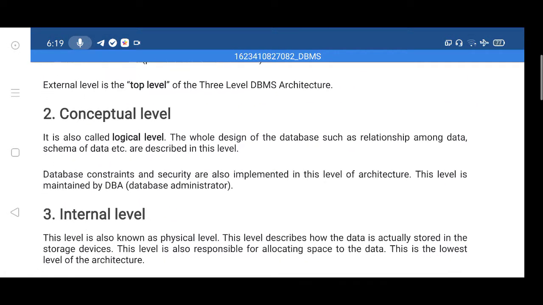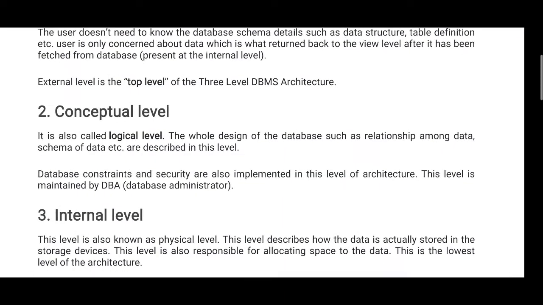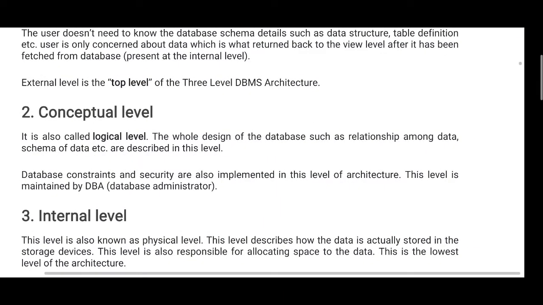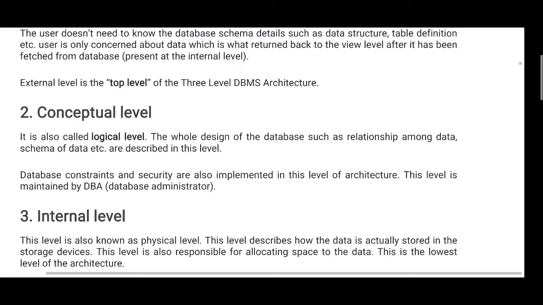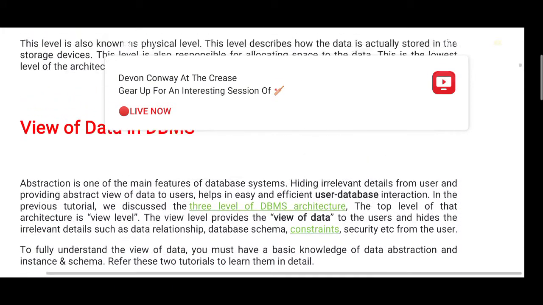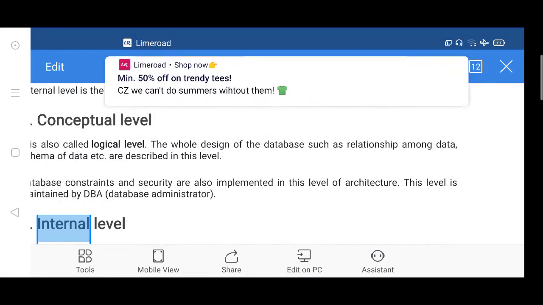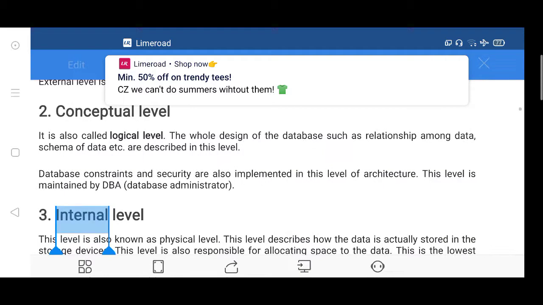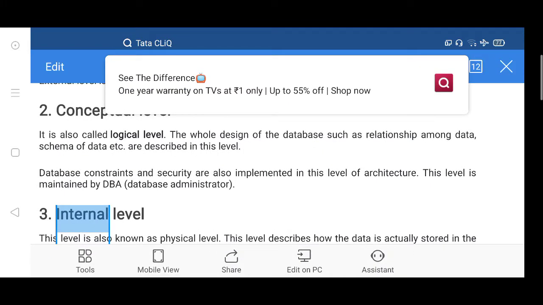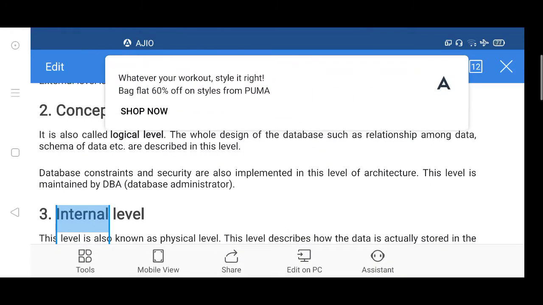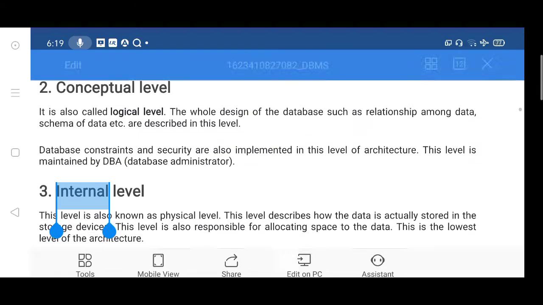The conceptual level is also called the logical level. The whole design of the database, such as relationships among data, schemas of data, etc., are described in this level.